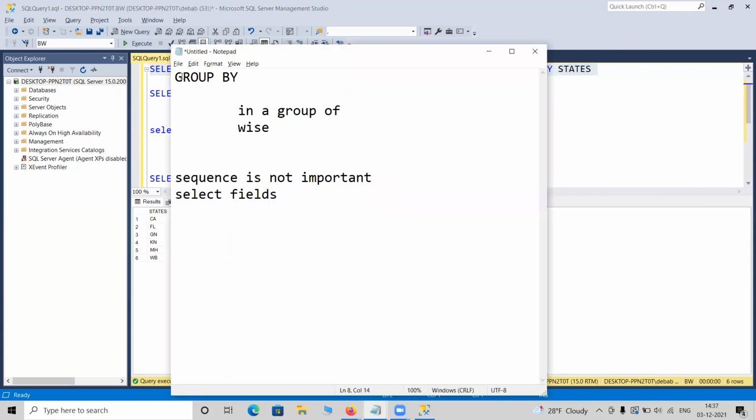So that is 3 rules. The third rule is a small thing, but it creates confusion. Selecting fields, that is the second thing. And the last one is that multiple aggregate functions you can use together. Okay, multiple aggregate functions. So that is the thing.